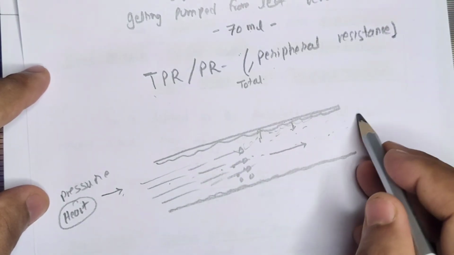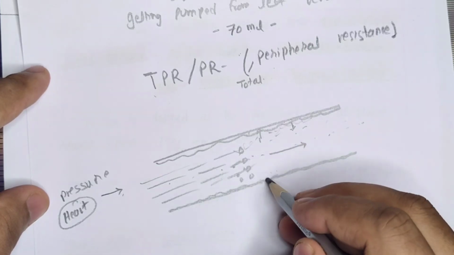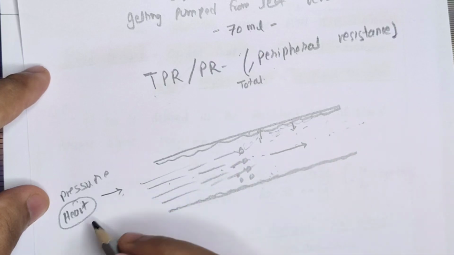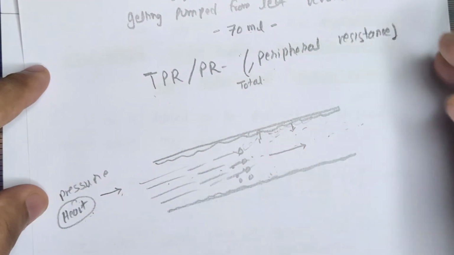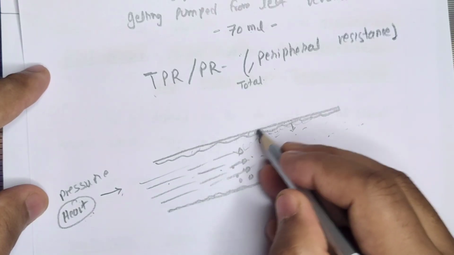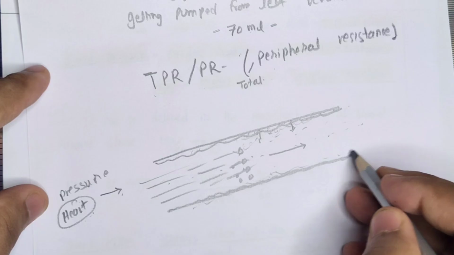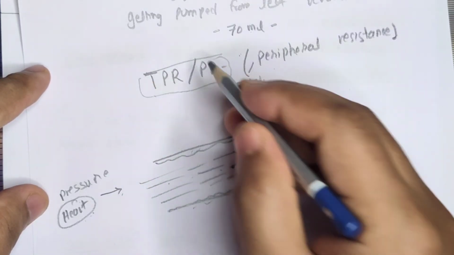However, while the blood is flowing, the wall of the arteries or blood vessels will have some resistance. Resistance means they will oppose the pressure given by the heart. So in the long run, this pressure will be normalized. It will be nullified due to this particular resistance pressure. This resistance pressure exerted by the wall of the blood vessels is nothing but the total peripheral resistance.